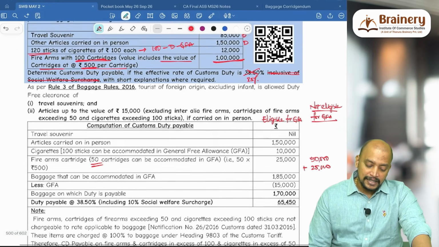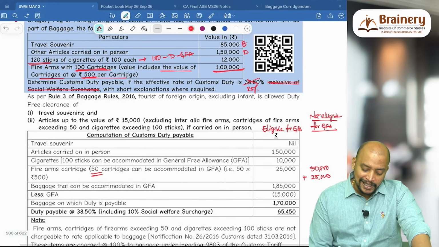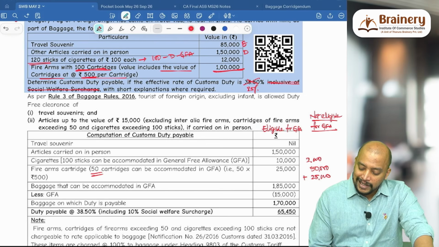Then next, anything else over. So cigarettes also, 120, the remaining 20 not eligible for GFA. What is that remaining 20? 20 into 100, that will be 2,000. This 2,000 is not eligible for GFA, correct?